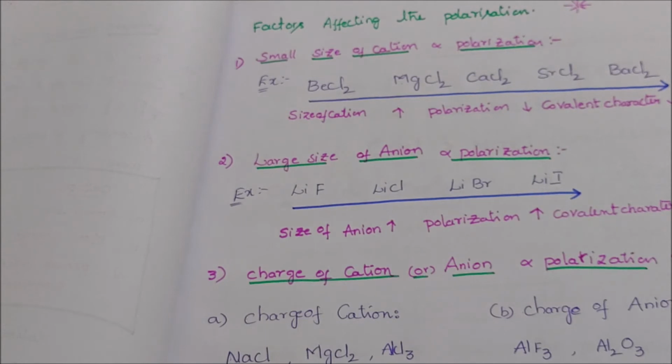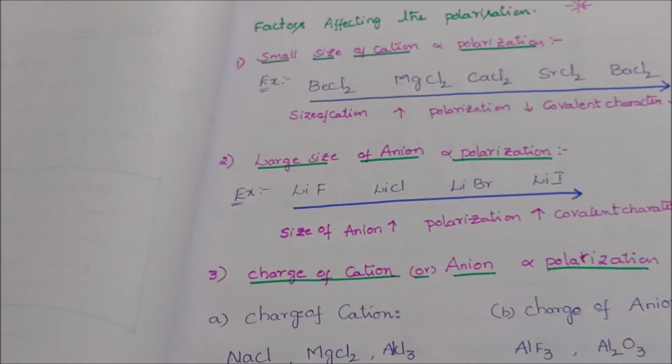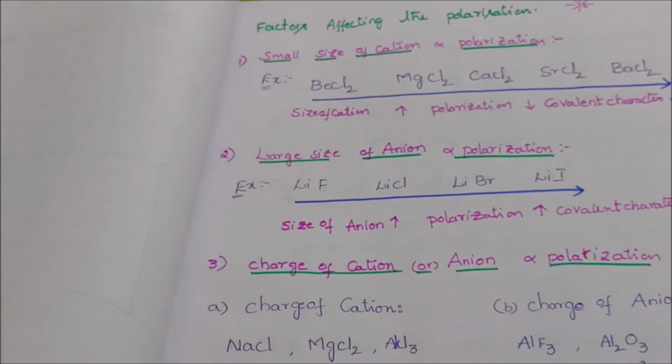In these five compounds, the size of the cation increases. That means the atomic radius increases, the polarization decreases, and the covalent character decreases.